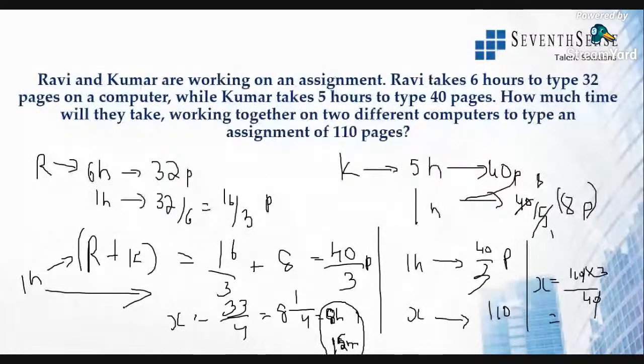If you add that, you will get 40 by 3. So in 1 hour, they type 40 by 3 pages. Now if they type 40 by 3 pages in 1 hour, they have to type 110 pages. Just substitute that value, you will get the answer easily.